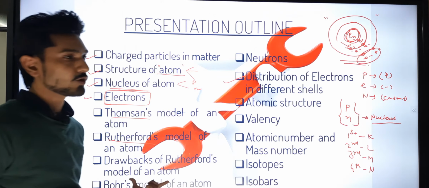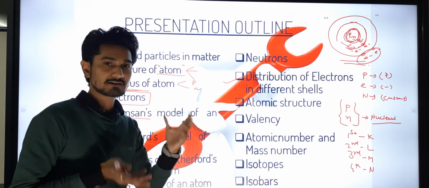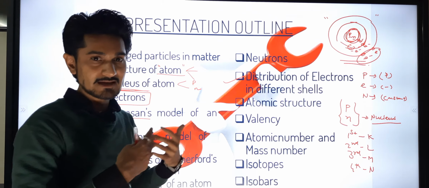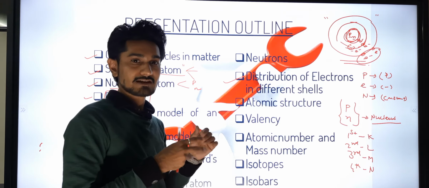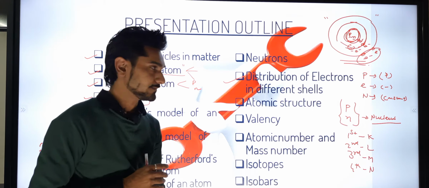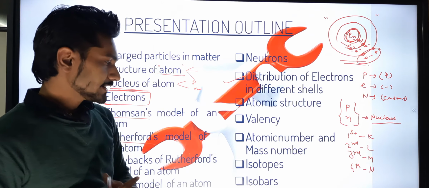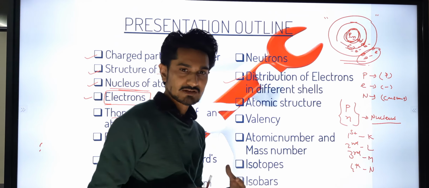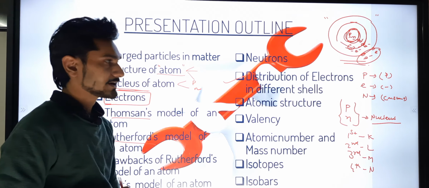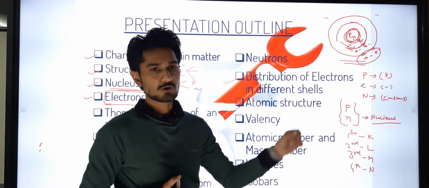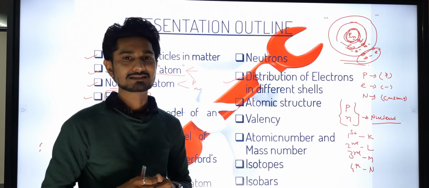Then afterwards, Bohr's model is the actual model that we are going to see, which was actually accepted as the thing we study in the structure of the atom. Then atomic number and mass number we are going to study in this chapter: what is the atomic number on the basis of the number of protons and the number of electrons present in the element.